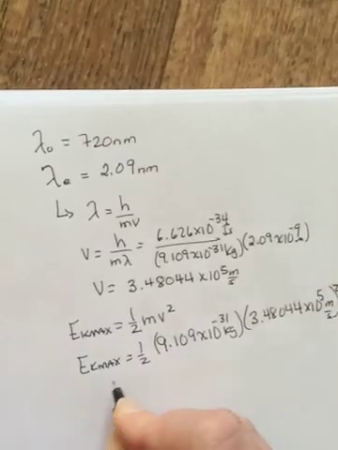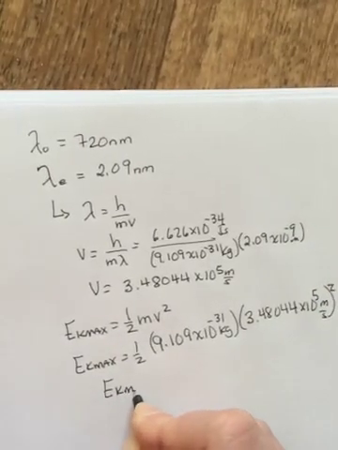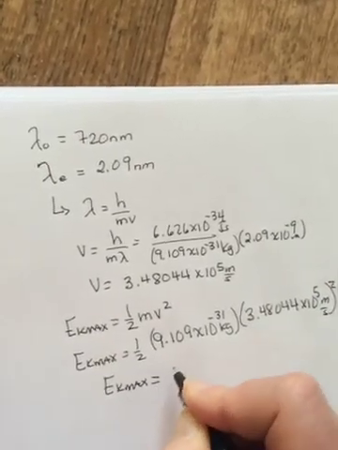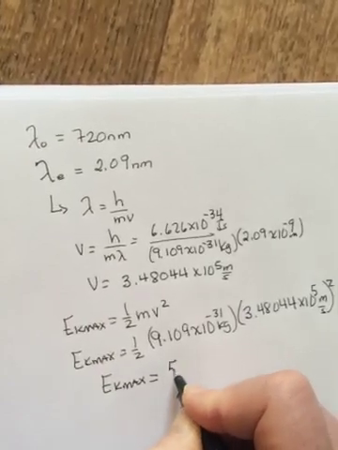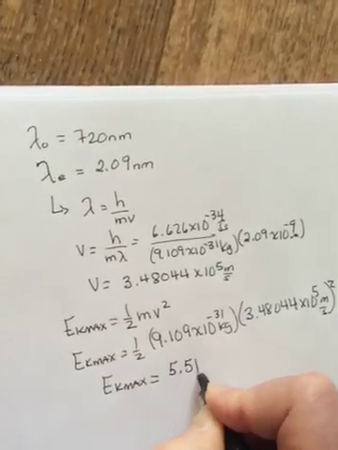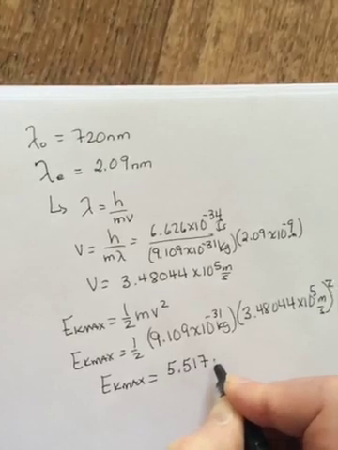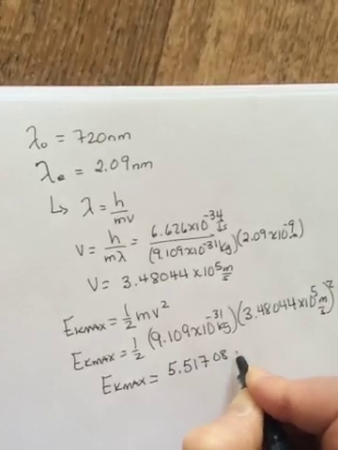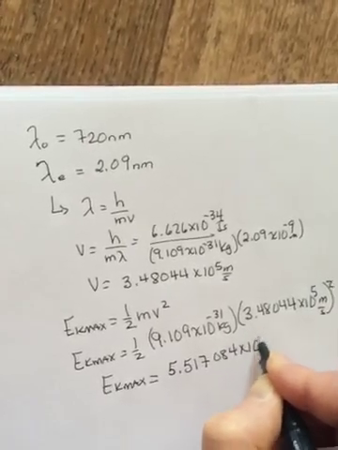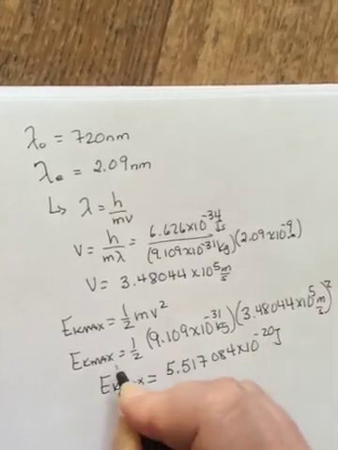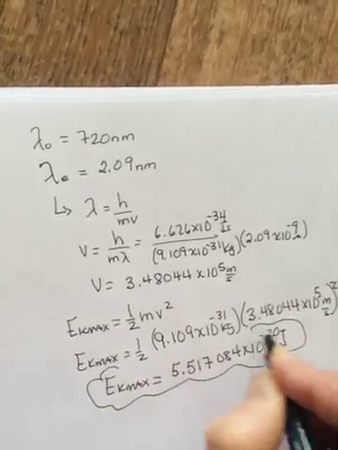Don't forget to square it. And so we can find the EK max of the electrons, the energy with which the electrons come off the metal: 5.517084 times 10 to the negative 20 joules. So that's my EK max.